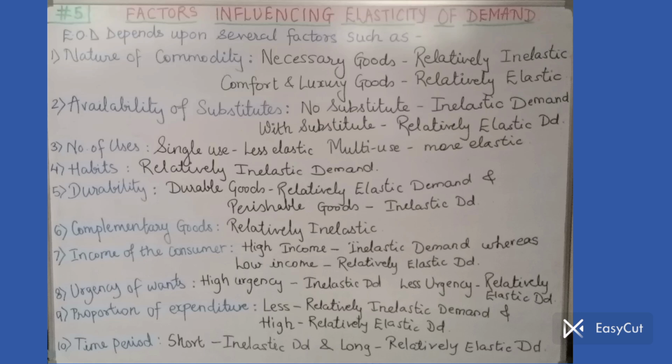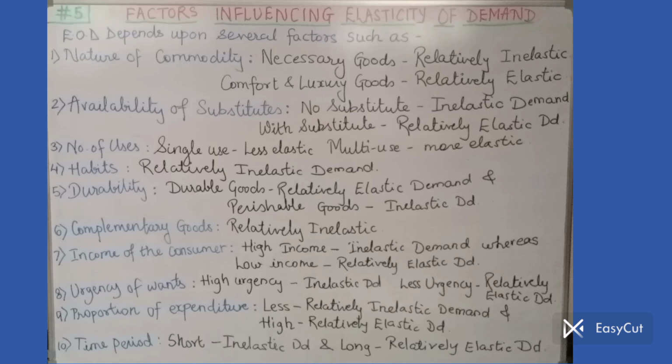What's the meaning of relatively elastic? Relatively elastic means changeable demand. That means in that case we can wait a bit for the price fall and then we can buy the commodity. So if we are in a position to wait, to postpone the consumption at least for some time, then the demand will be relatively elastic.